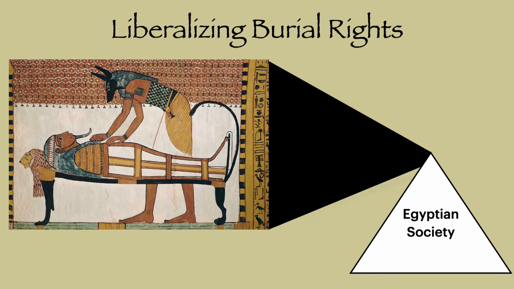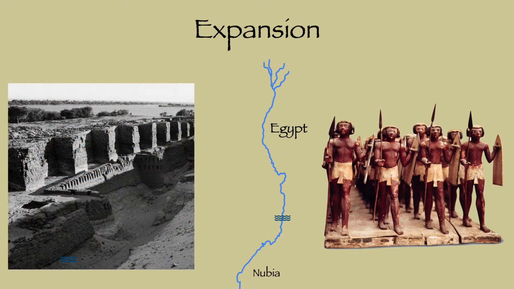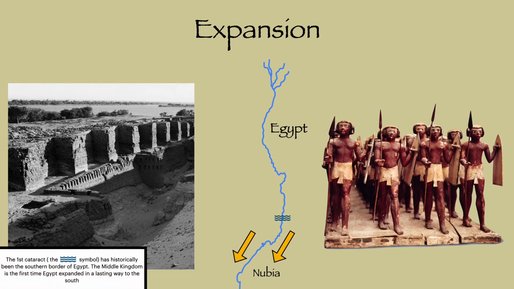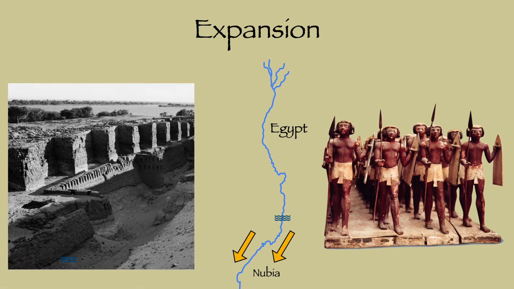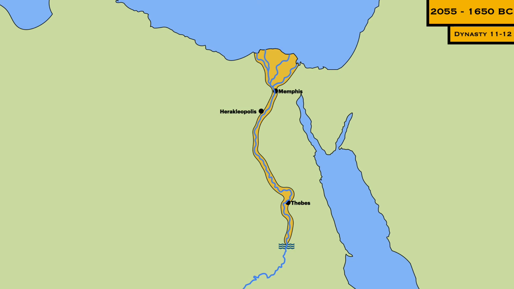Second, we begin to see burial rites become more egalitarian, with more and more types of people being able to be accepted into the afterlife instead of just the political and priestly elites. Third, Egypt began to expand. Nubia is generally Egypt's stress ball throughout history, always getting invaded and looted. During the Middle Kingdom, Egyptian borders pushed south, and massive forts were built to increase military projection into the region. Once again, however, Egyptian society declined into the Second Intermediate Period.